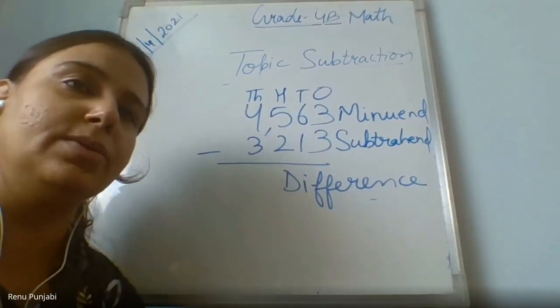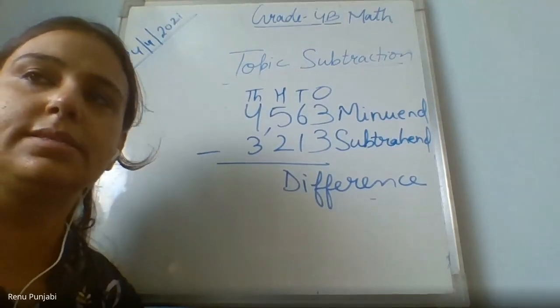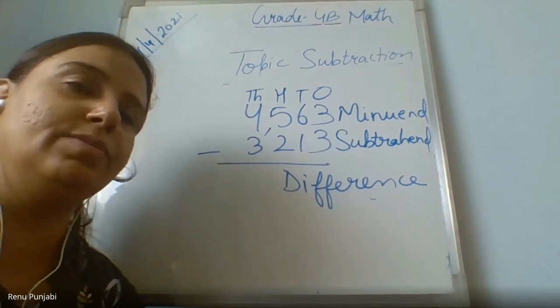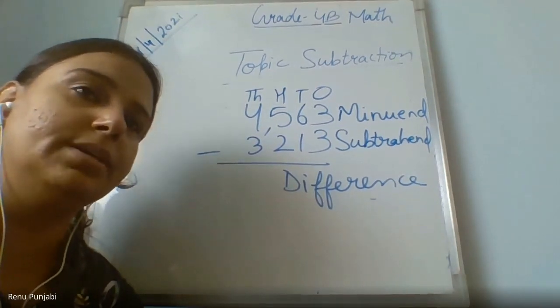Tell me the proper sum, then I will explain to you. Think of the question, then frame the question in the notebook and then ask. Okay, Dhwani? Let me check what is your answer.